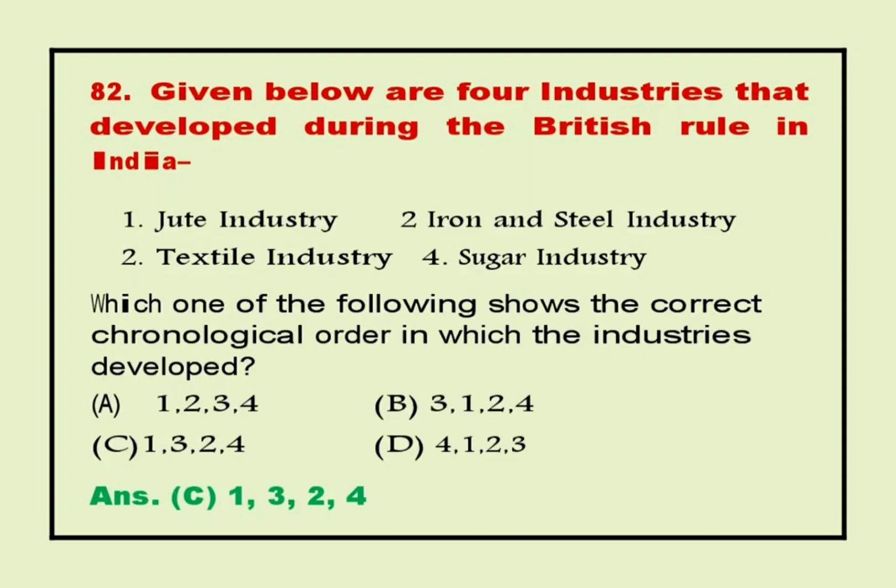82. Given below are 4 industries that developed during the British rule in India. 1. Jute industry. 2. Textile industry. 3. Iron and steel industry. 4. Sugar industry. Which one of the following shows the correct chronological order in which the industries developed? Answer C. 1, 3, 2, 4.